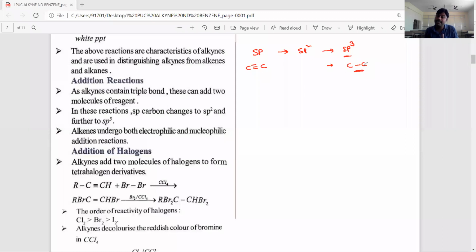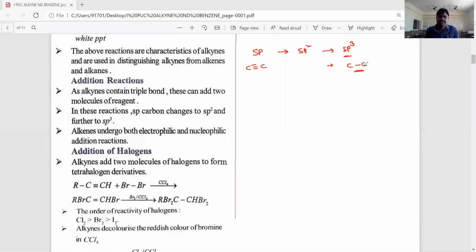Okay, students, we already discussed these addition reactions in the alkenes chapter. If you compare alkenes and alkynes, alkenes are more reactive in addition reactions. Why are alkenes more reactive? As I said, the pi electrons in a triple bond are held more tightly compared to alkenes. That's why alkynes are less reactive in electrophilic addition reactions.